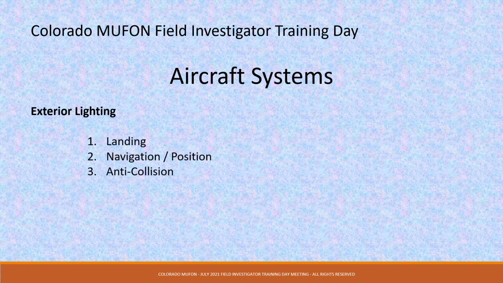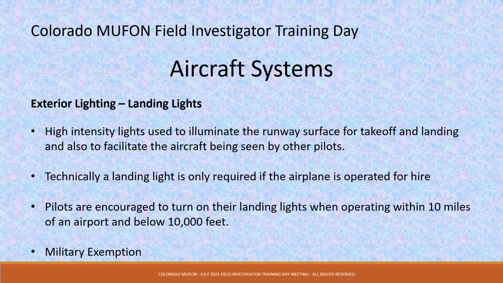There are 3 basic aircraft exterior lighting systems. 1, landing lights. 2, navigation/position lights. And 3, anti-collision lights. Landing lights are high-intensity lights used to illuminate the runway surface for takeoff and landing, and also to facilitate the aircraft being seen by other pilots.